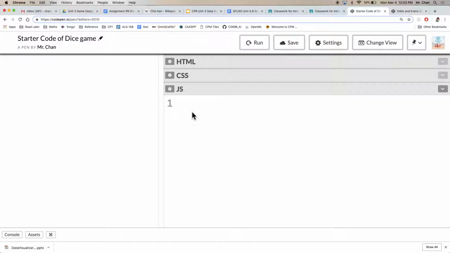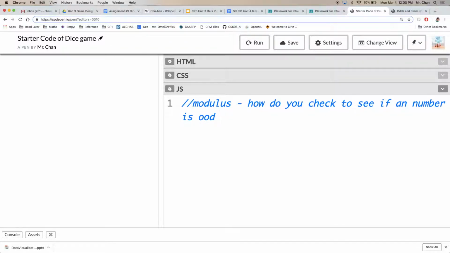A students, do participate. Give me an idea, or just shout it out and I'll write it in comments. What, more time? Well, that's okay. Oh, modulus. So this is a new modulus. Okay, so this idea comes from how do you check to see if a number is odd or even? That's going to be important. That's a really important rule in our game.